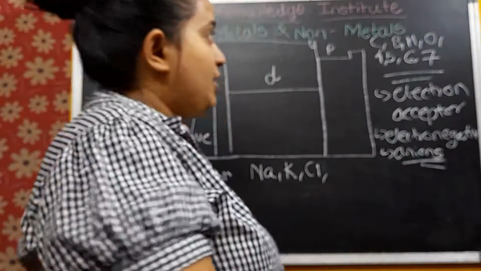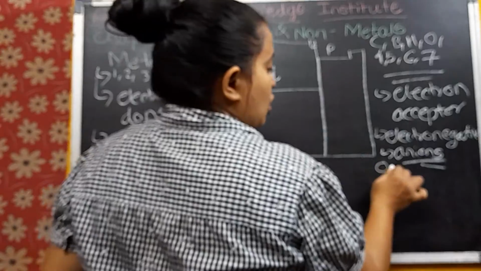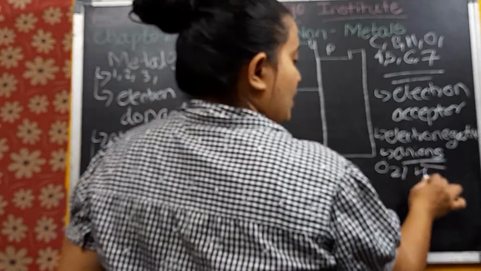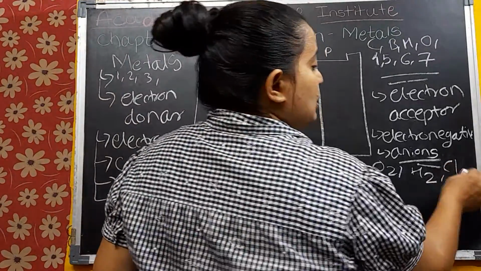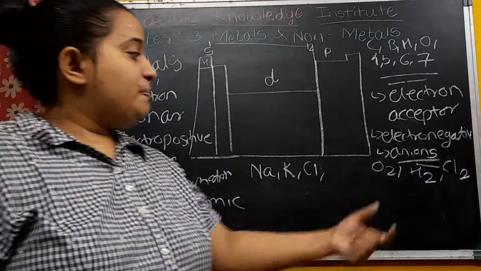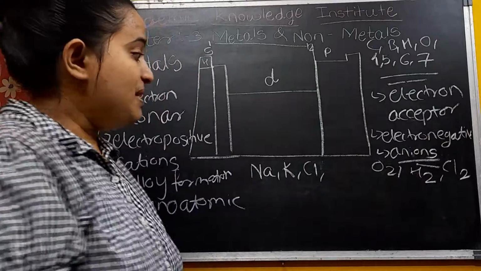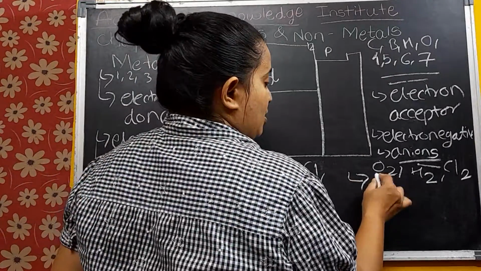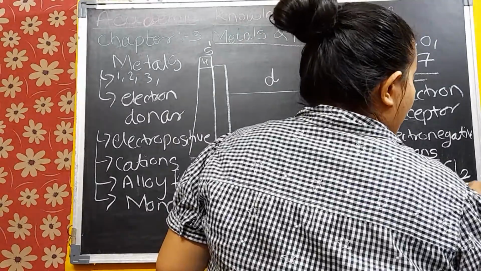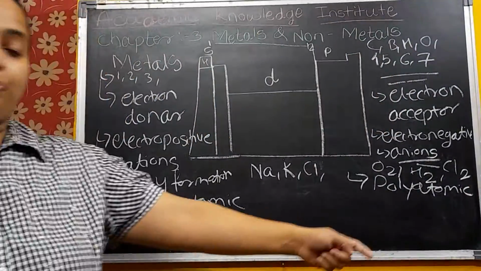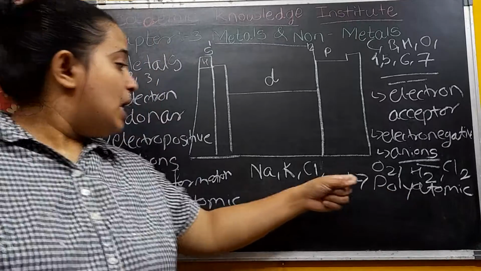Here, like if we take the example of oxygen, so oxygen will be always O2, hydrogen will be always H2, chlorine will be always be a Cl2. So they will always be a 2, 3 like that. So that means their atomicity is polyatomic. We can simply say it as a polyatomic. Okay, understood? Understood, students? Okay.